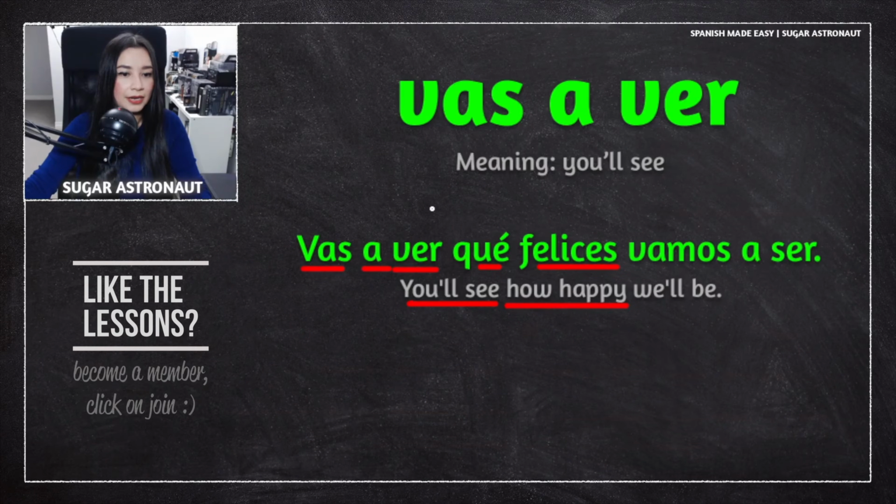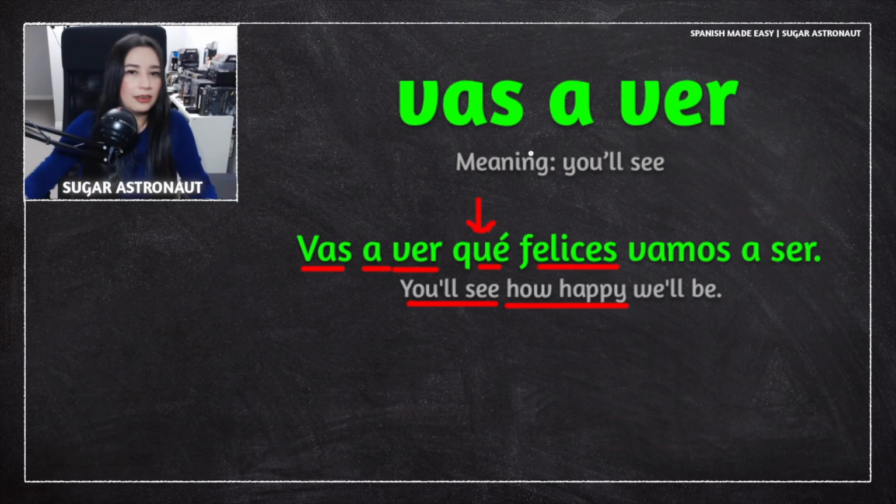Qué felices. How happy. I know que means what, but remember, you cannot translate word by word from Spanish into English because they're not the same language. Qué felices is similar to saying how happy. Vamos, nosotros vamos.